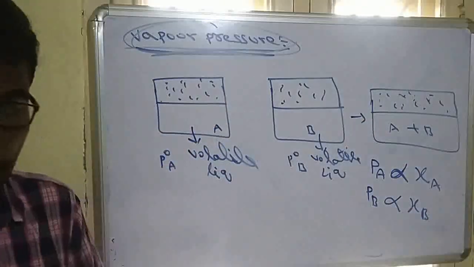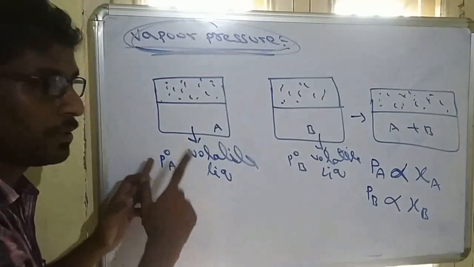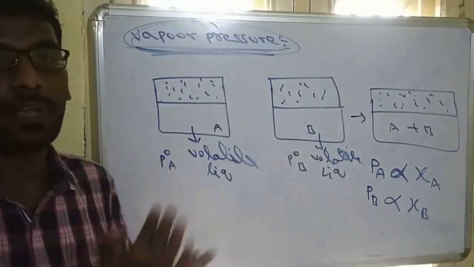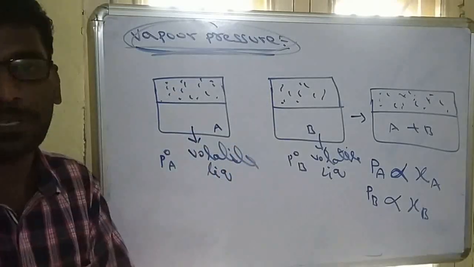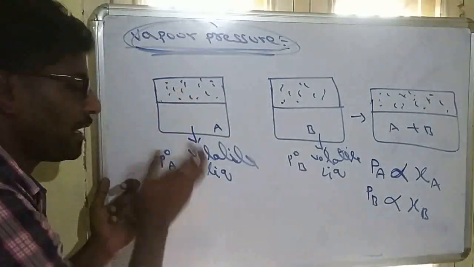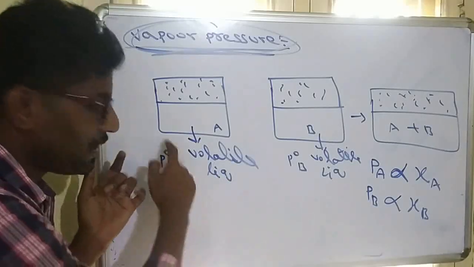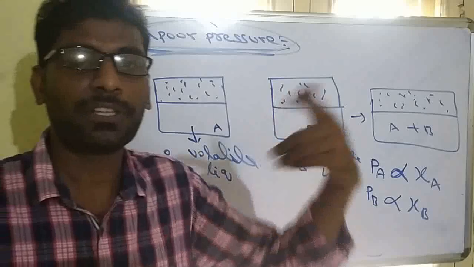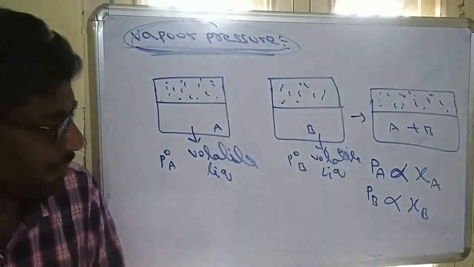So remember the difference between pure pressure and partial pressure. Pure pressure is always constant because it depends on the nature of the component. If it is highly volatile, it has high vapor pressure. If less volatile, then less vapor pressure. So it depends on nature, and pure pressure is always constant. But partial pressure is not constant, it can change. That depends on the amount of the component we are taking.